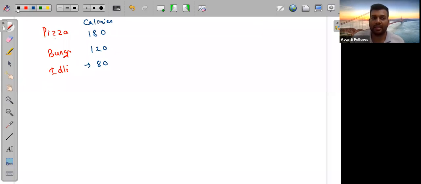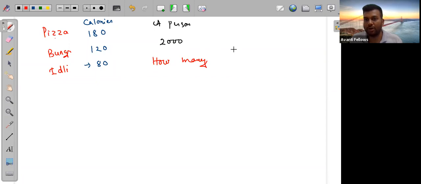And here a person has to take 2000 calories a day. So now to make it 2000, can you tell me the possibilities, like how many pizza, how many burger, and how many idli that person should take? How many different solutions will we get for this 2000 calorie person? Is it possible to tell only one solution?